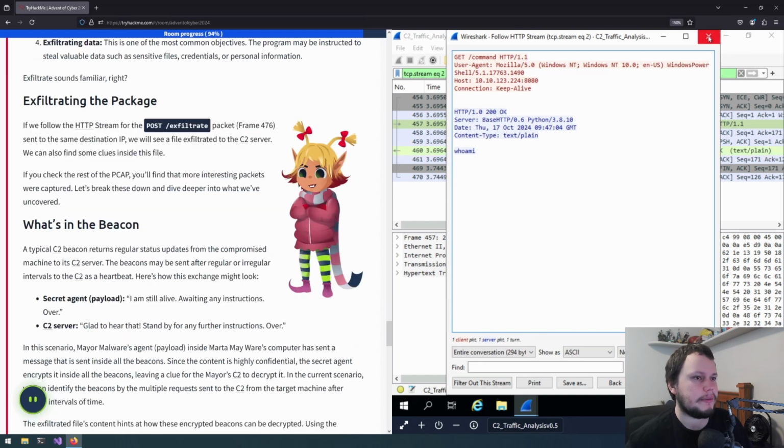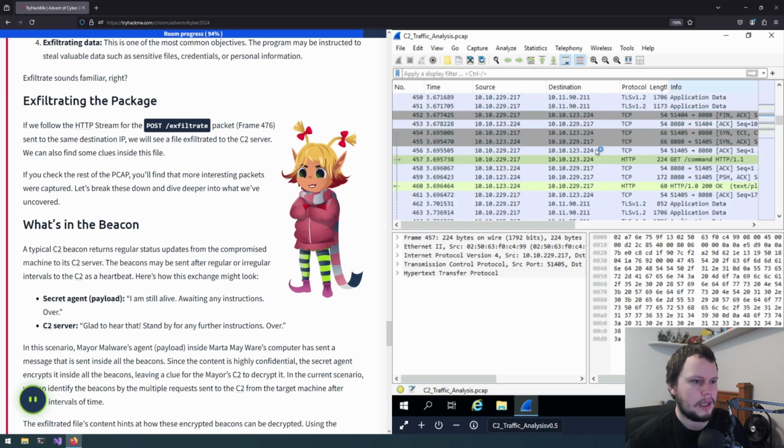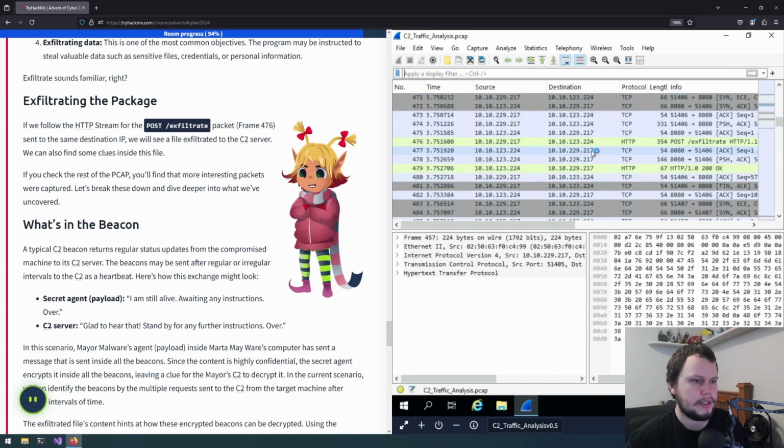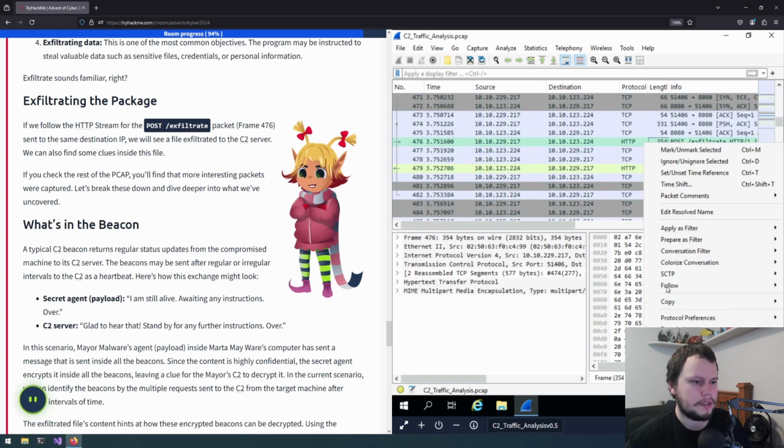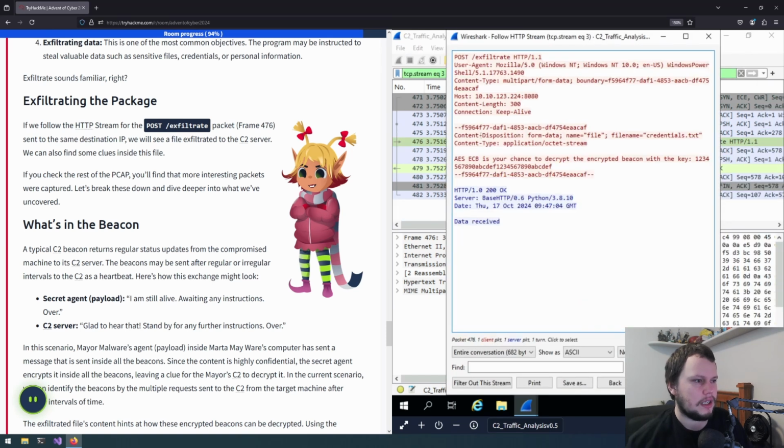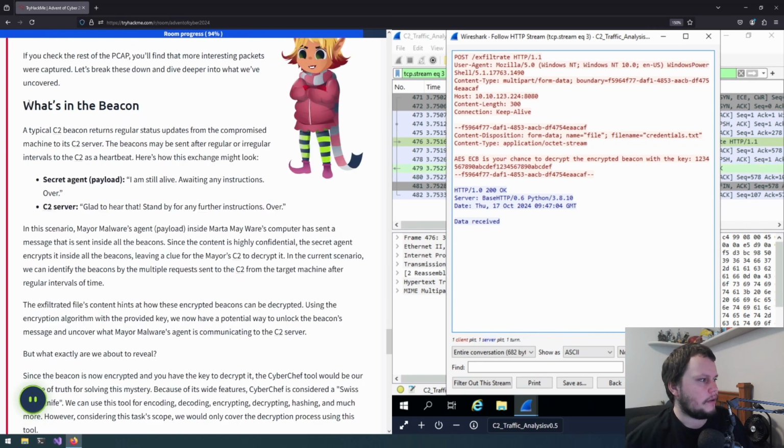So there was an exfiltrate command being sent, or request, as we can see right here. If we do the same thing, go to follow HTTP stream, we can see the file name credentials.txt was being sent, and that was sent to the server. So what's in the beacon?